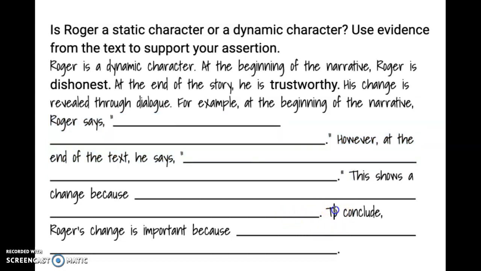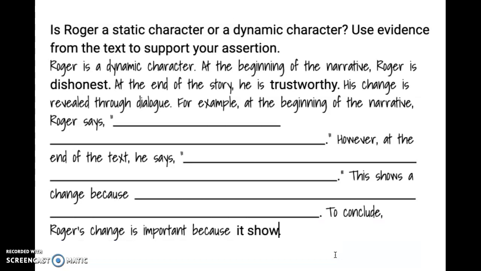Finally, we need a conclusion. To conclude, Roger's change is important because it shows that he learned the value of honesty.